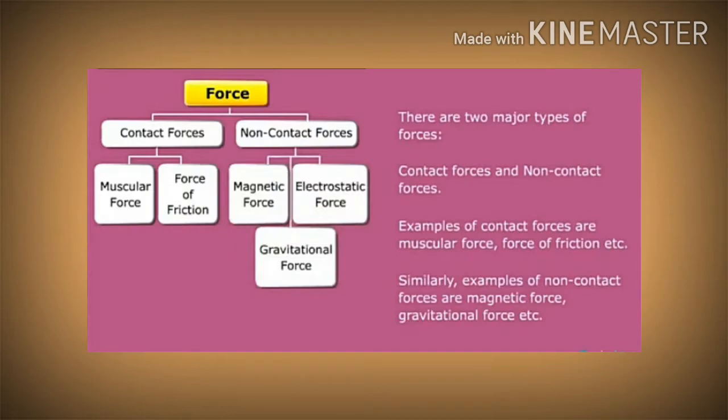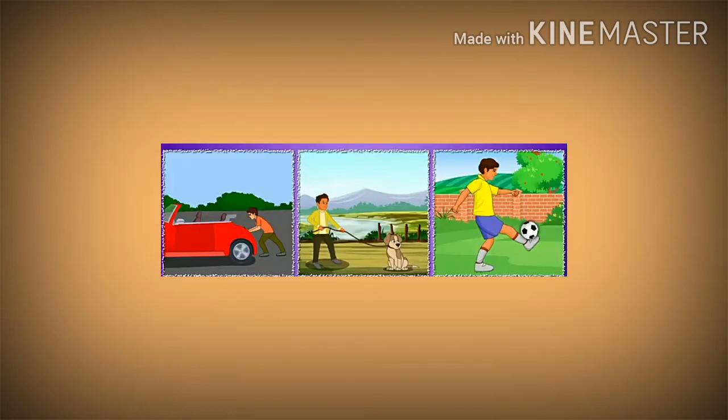Two types of force, contact and non-contact force, we are going to learn. See, in this figure, a car moves in forward direction when a man applies force from behind. A reluctant dog is being pulled by his master, and a boy playing football is kicking the ball away. What do you observe? A force acts on the two bodies through an interaction between them. This force is seen to act through a direct contact of the object or via one or more objects. Such a force is called contact force.